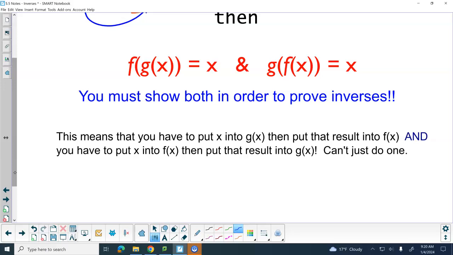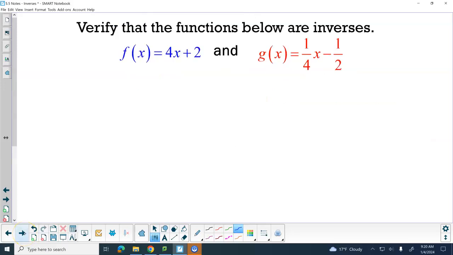Okay? So let's try one. Okay? Let's do this one. So there's f in blue, g in red. We need to show that they're inverses, or we need to verify, or we need to prove that they are inverses. So if they truly are, then this is the case. So I need to find f of x minus 1/2.